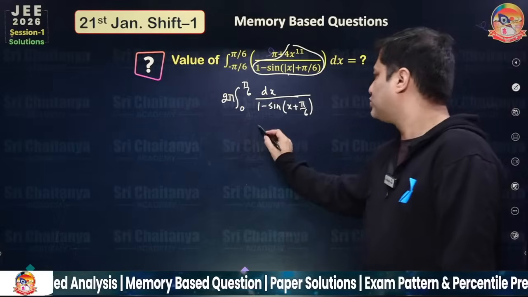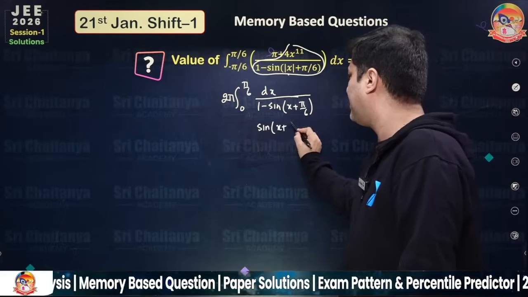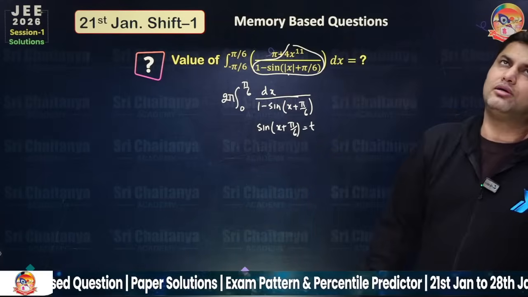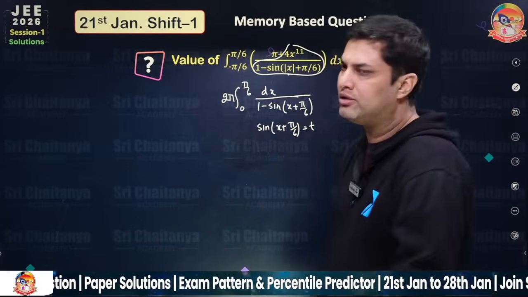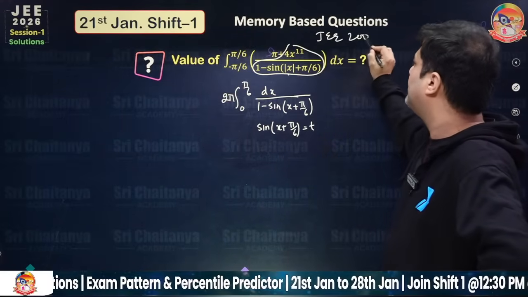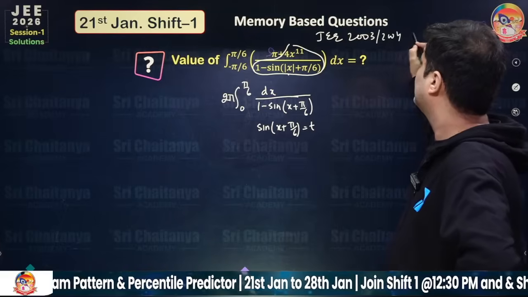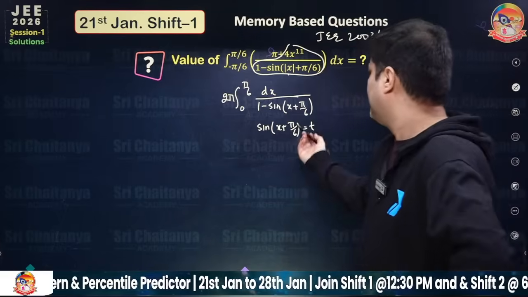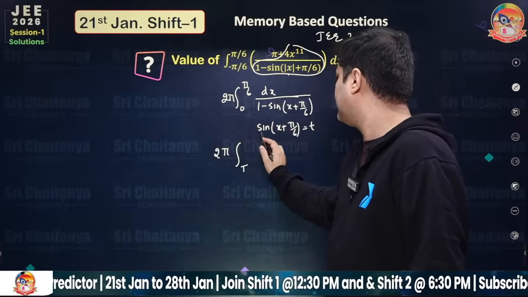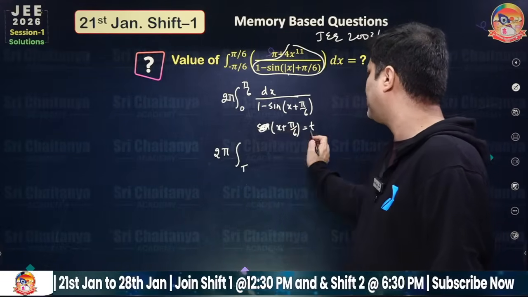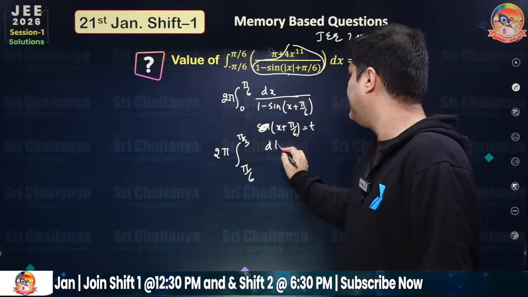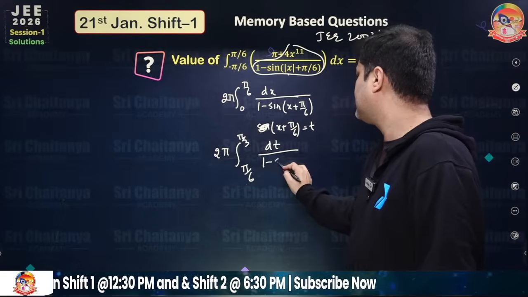Okay. So if you take sine x plus pi by 6, this is again a JEE Advanced question. I think in 2004, it's a 20 years old JEE problem, JEE 2003 or 2004 problem. Okay. So this becomes 2 pi, and if you take x plus pi by 6 as t, this is pi by 6 to pi by 3 and this is dt upon 1 minus sine t.